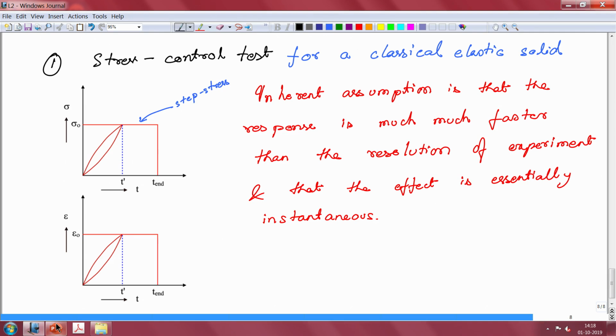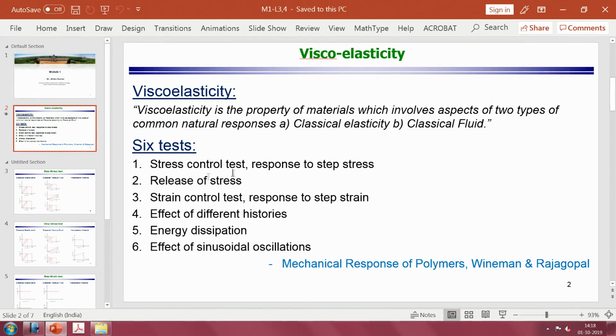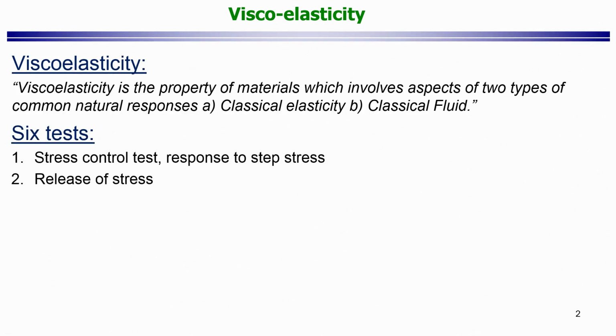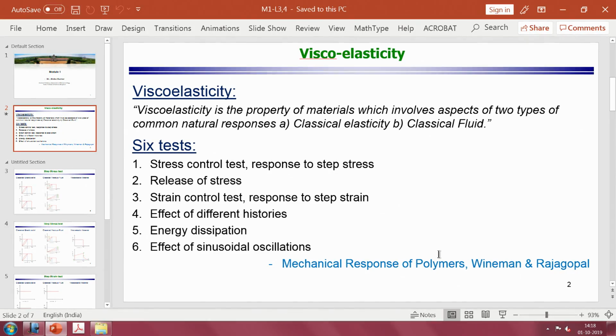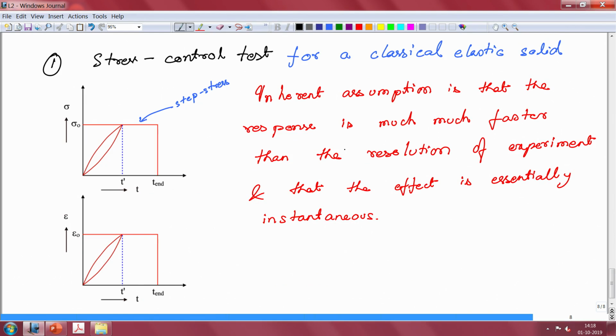Our second test was the release of stress. So what happens when you release the stress? That diagram has already been drawn, and it shows you the release of stress.